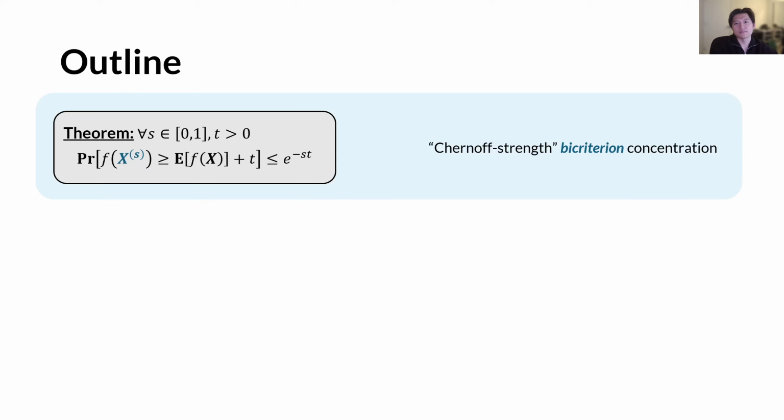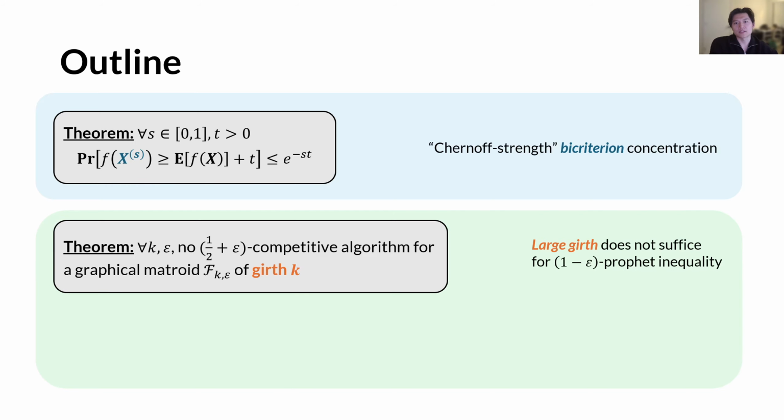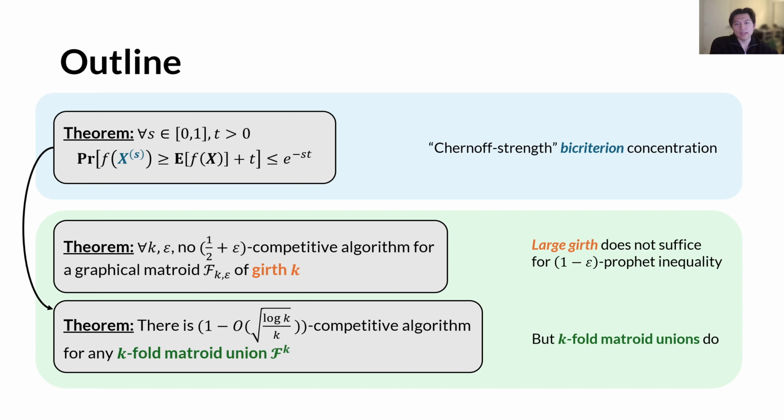Our paper consists of two parts. In the first part, we will show a Chernoff strength bicriterion concentration, which I will explain what this means very soon. In the second part, we will investigate nearly optimal profit inequalities, and we will show that first, large girth does not suffice for a nearly optimal profit inequality. On the other hand, any k-fold Matroid unions do suffice, and our proof actually relies heavily on our bicriterion concentration inequality result in the first part.